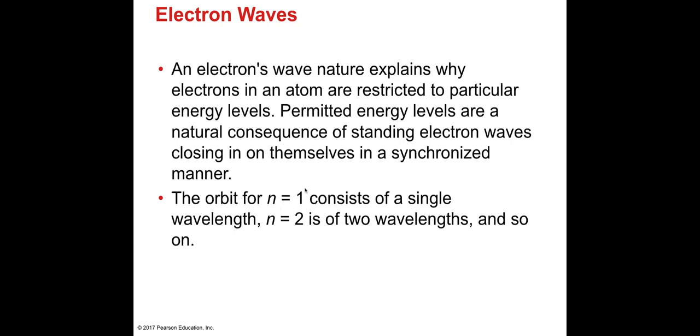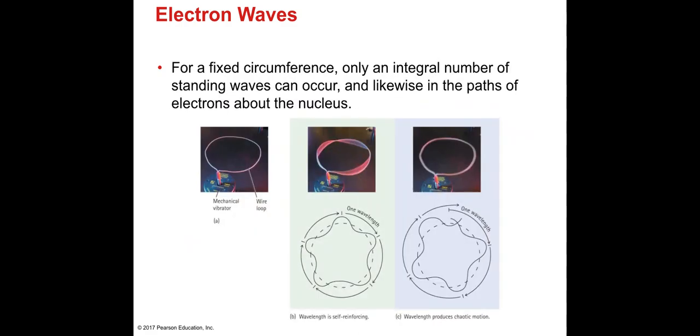So the orbit for n equals 1 consists of a single wavelength, right? While n equals 2 consists of two wavelengths, and so on. So now let's go back to the atom and begin to look at diagrams. For a fixed circumference, only an integral number of standing waves can occur, and likewise in the path of electrons about the nucleus.